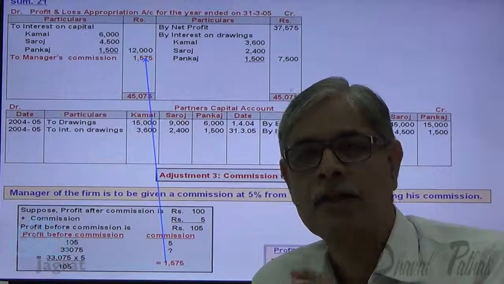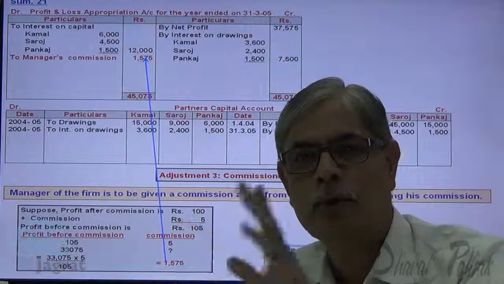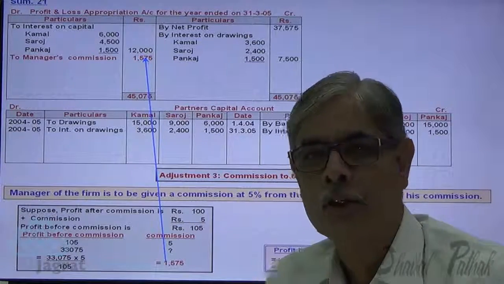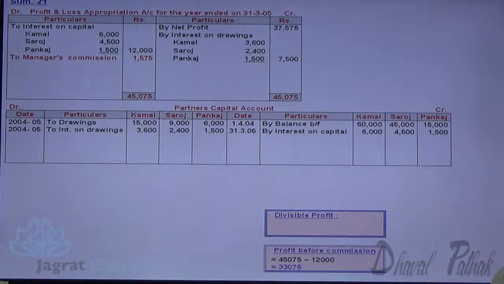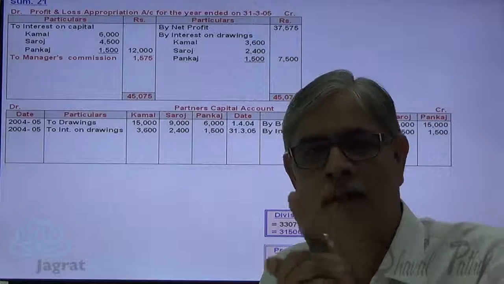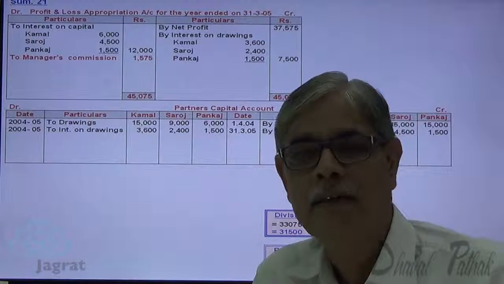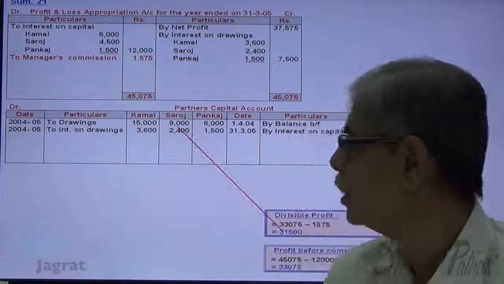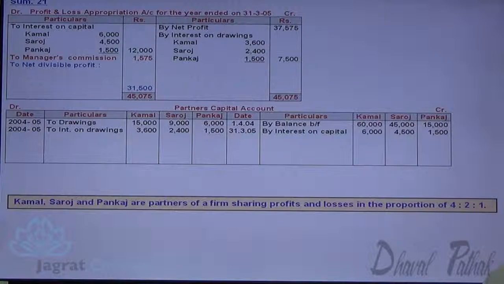After giving this commission, we shall have a divisible profit that will be distributed in the profit sharing ratio. Now 33,075 minus commission 1,575. So divisible profit is 31,500. This 31,500 profit will be distributed amongst partners in their profit sharing ratio. Now what is the profit sharing ratio? 4:2:1.